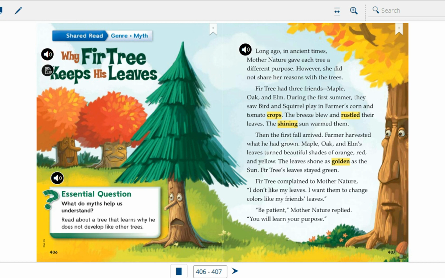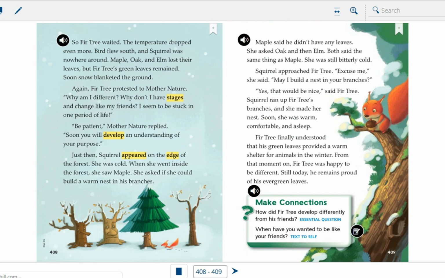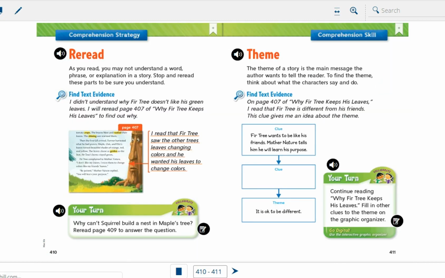It is about why fir tree keeps his leaves. So the title of our story is Why Fir Tree Keeps His Leaves. The genre of our lesson is a myth. Let's go to page 412 to discuss the genre in more details.